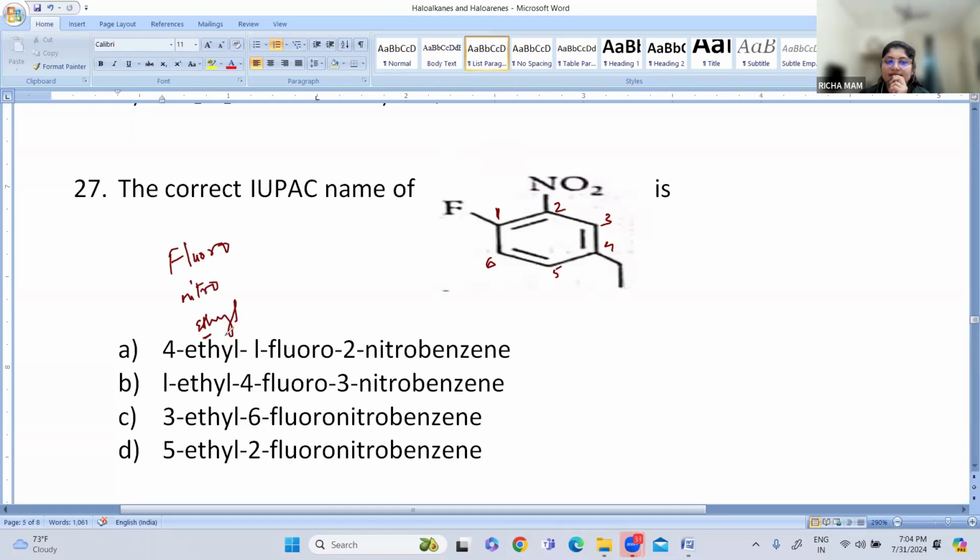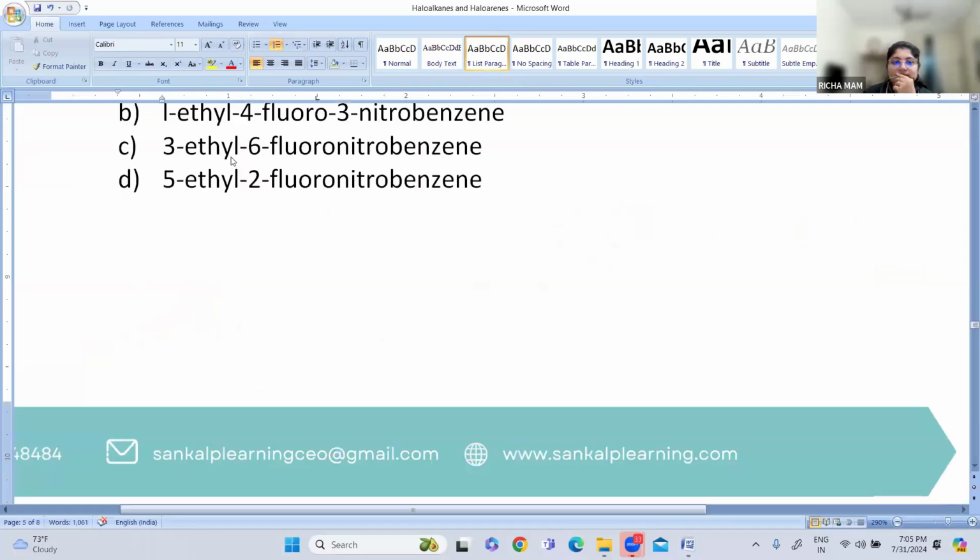So what will come first? Ethyl will come. So it will be 4 ethyl. Then after E, F will come, so it will be 1 fluoro. Then at 2 position, we have nitrobenzene. So option number A is the correct answer. Yes, maximum students have answered it as option A. Very good. So IUPAC naming is very important.